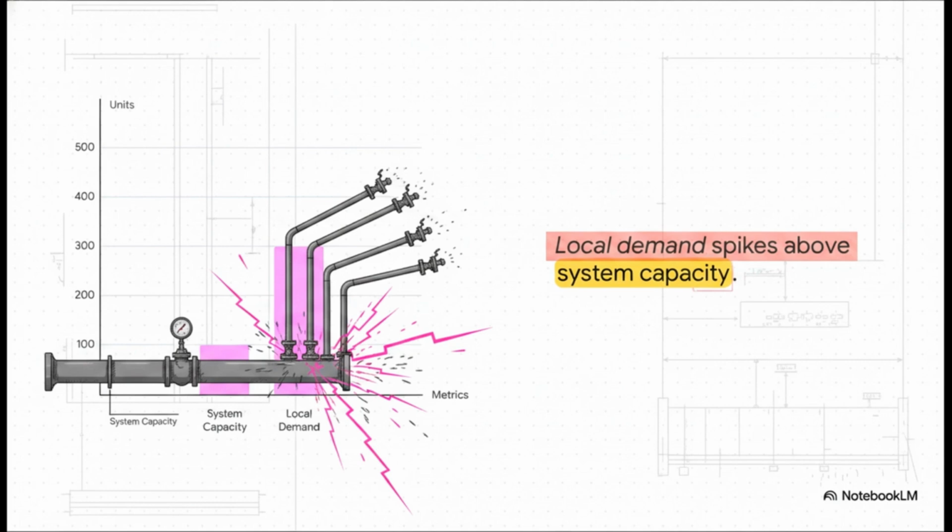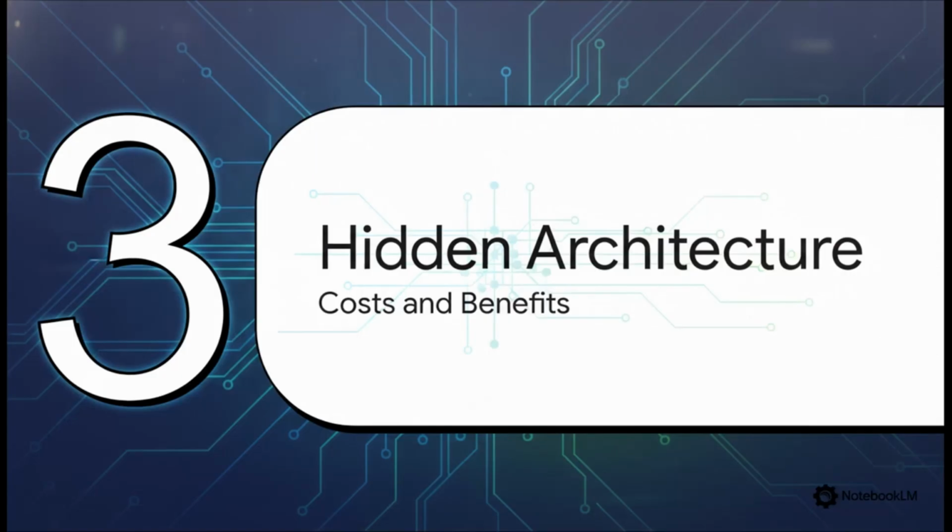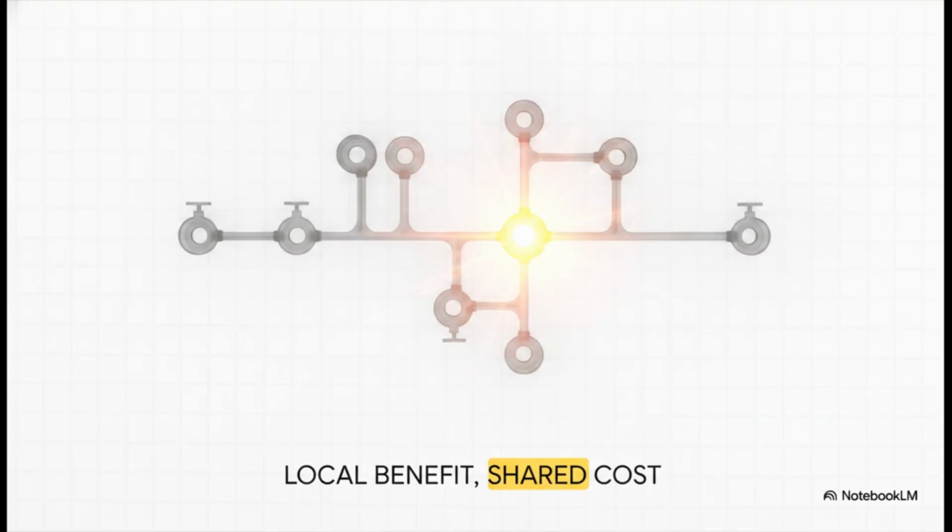The tension is escalating rapidly, and the system is effectively beginning to tear itself apart. Section 3. The hidden architecture. We really need to look beneath these physical symptoms now and ask why the system actually encourages this destructive behavior. The answer doesn't lie in a mechanical flaw, but in how the costs and benefits are distributed across the shared architecture. The absolutely crucial point is this.